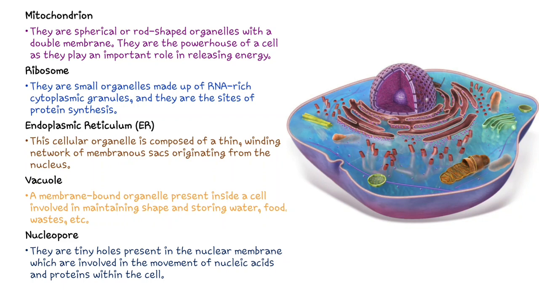If we talk about endoplasmic reticulum, this cellular organelle is composed of a thin winding network of membranous sacs originating from the nucleus. It is a folded structure which surrounds the nucleus and holds the ribosomes for protein synthesis. Coming to vacuole, vacuole is a membrane-bound organelle which is present inside the cell. It is involved in maintaining shape and storing water, food, waste, etc. If you talk about vacuole of plant and animal cell, the animal vacuole will be smaller whereas the plant vacuole will be larger in shape.